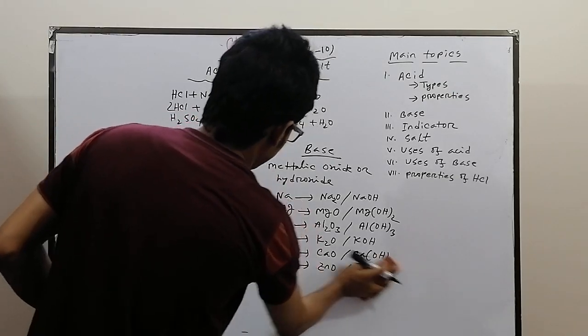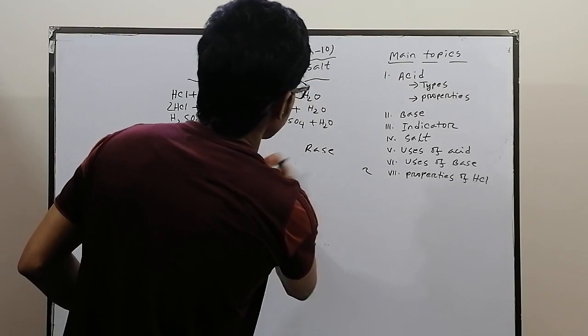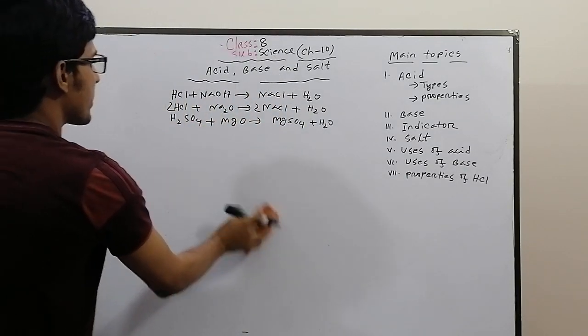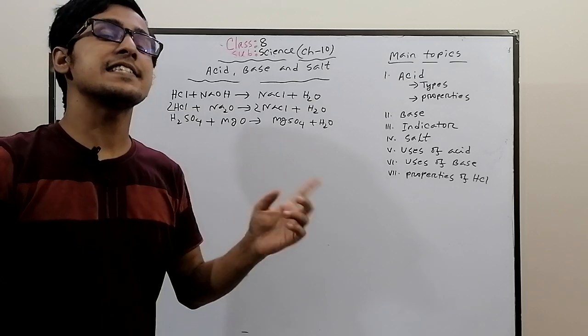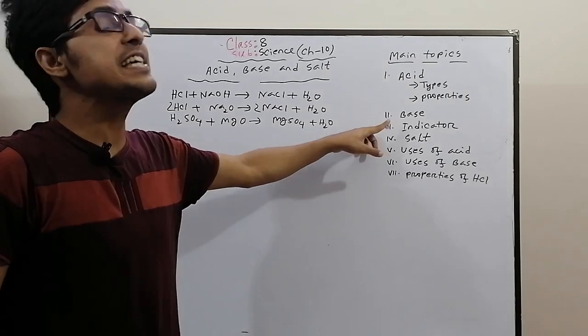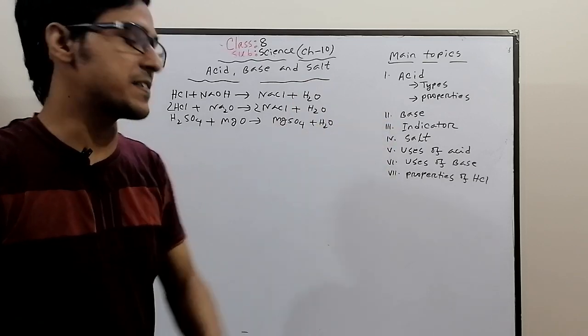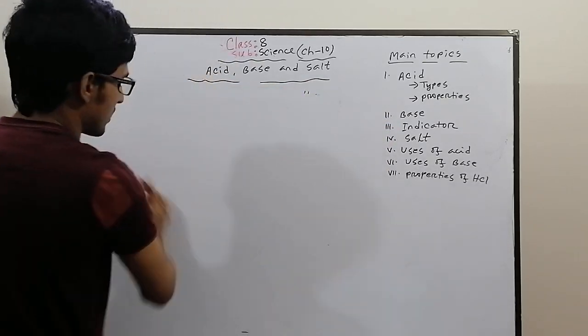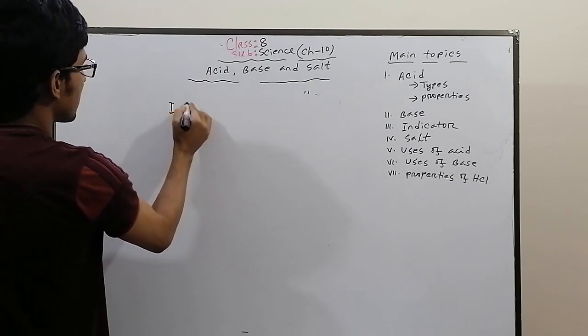And then another topic is indicator. What is an indicator? A material by which we can identify whether a substance is acid or base is called an indicator. That's why its name is indicator. There are 4 indicators in your book.